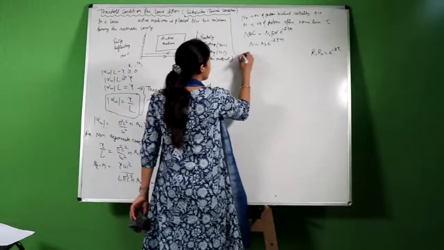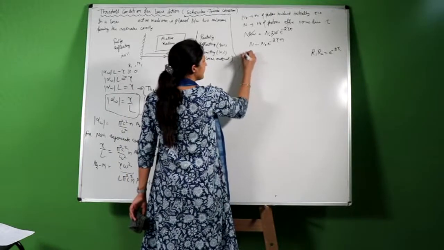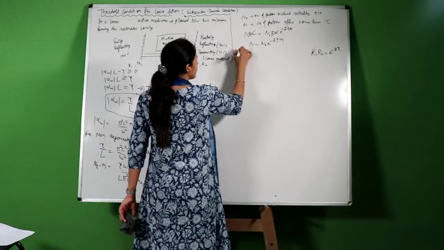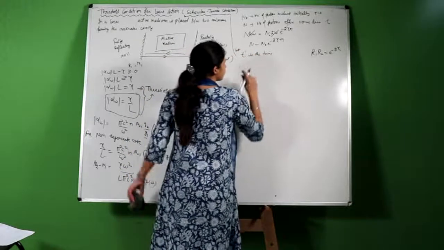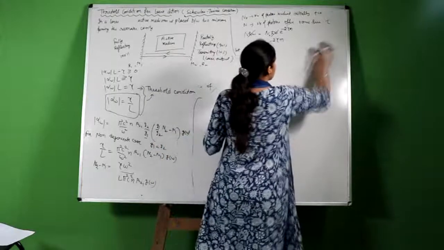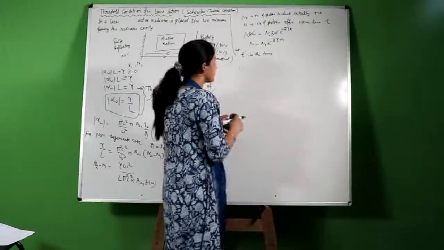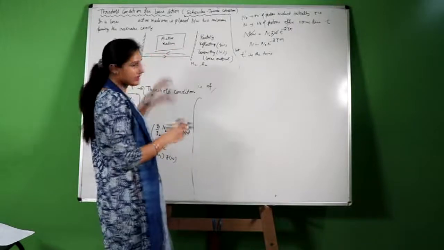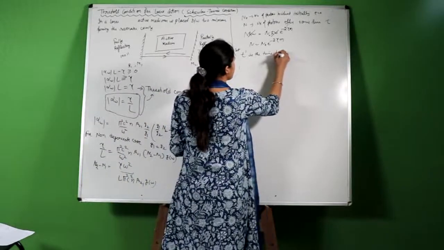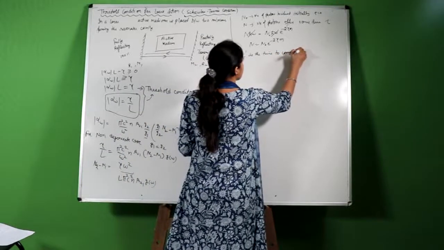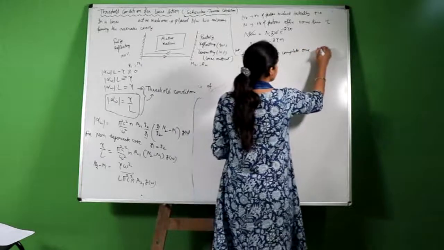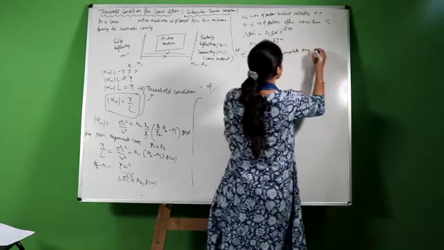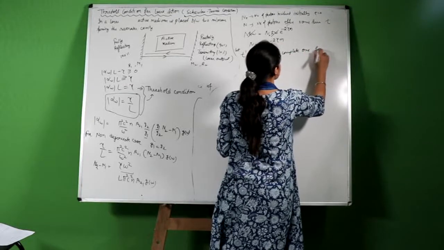Now let us consider t dash is the time to complete one round, that is going back and forward.